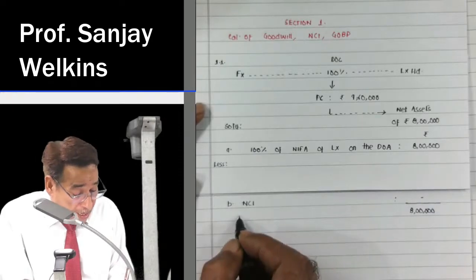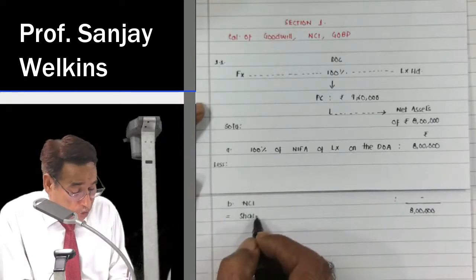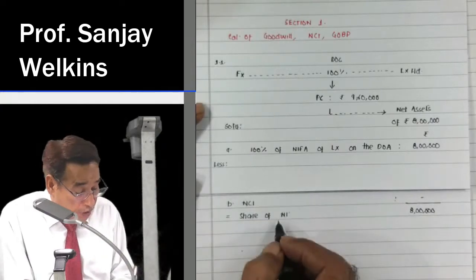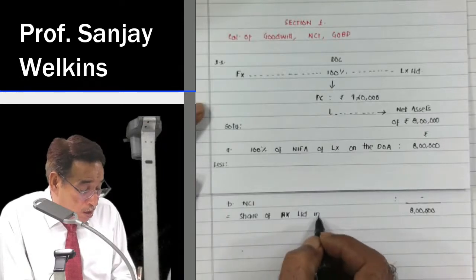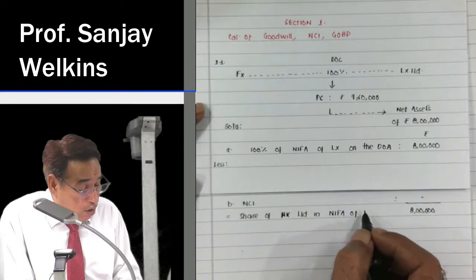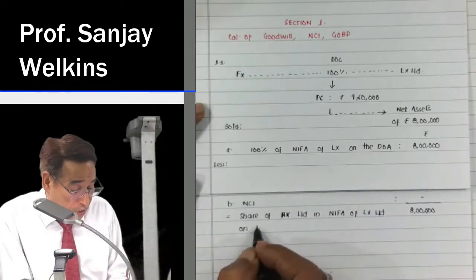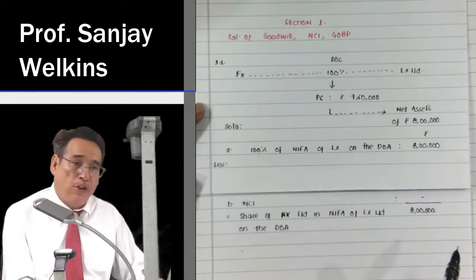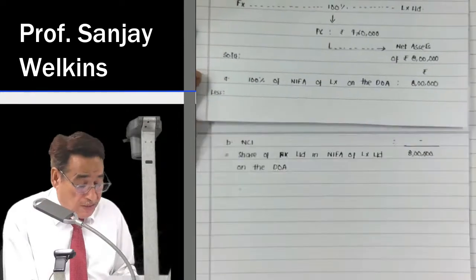So this balance amount will be termed as share of NIFA. In fact, write share of FX Limited in NIFA, net identifiable assets of LX Limited on the date of control or date of acquisition. On the date of acquisition, whatever assets of LX Limited were there, those assets belong to you.